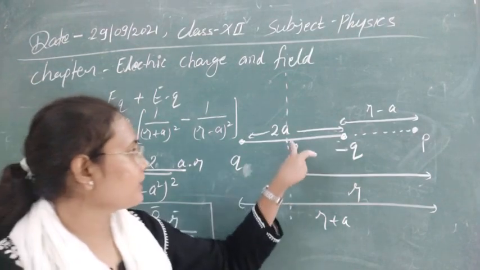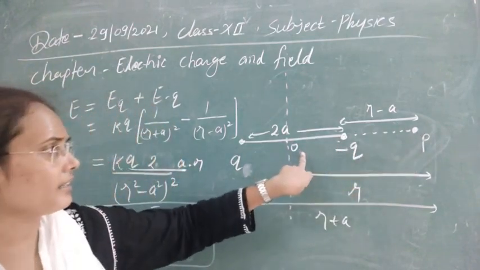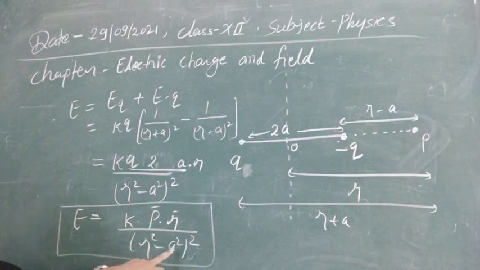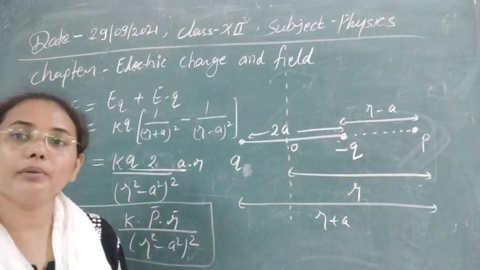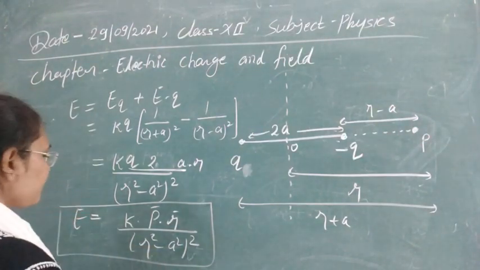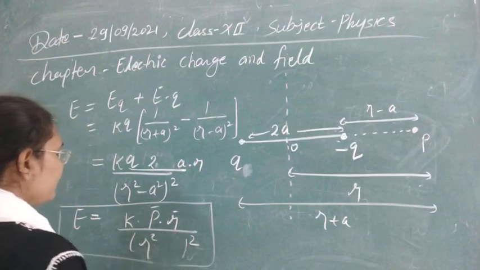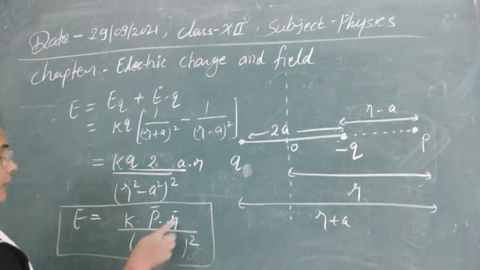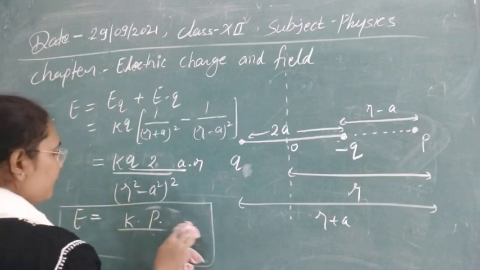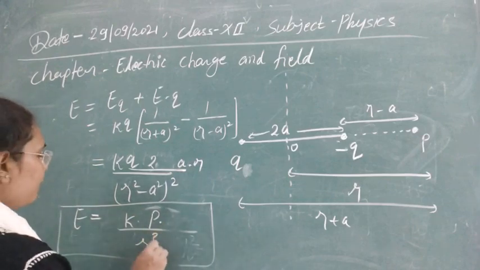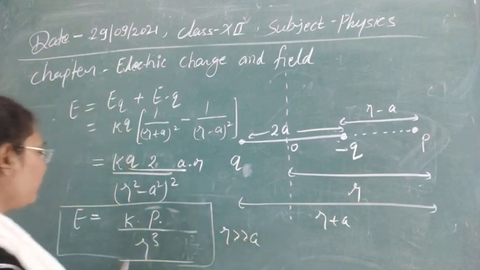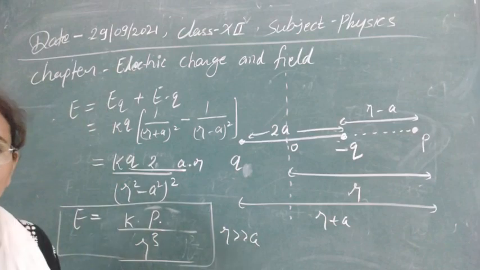So if r, the distance of this point, is very great in comparison to the dipole length, then we can neglect a square, because if a quantity is small, its square will be even smaller. So if you replace it, a square will be 0, meaning you can neglect it. So this will be r to the power 4, and one r will be cancelled out from here. So overall, for this particular condition, this will be upon r cube, and this condition is whenever r is much greater than a. Only this one we will obtain, and for the general case we will obtain it from the first formula.